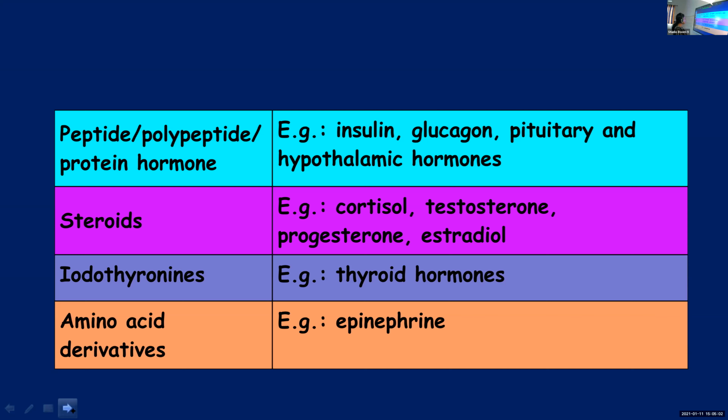Then amino acid derivatives: epinephrine, norepinephrine, all come under amino acid derivatives. So these are the 4 types or categories of hormones: peptide, polypeptide or protein hormones, steroids, iodothyronines and amino acid derivatives. Okay.